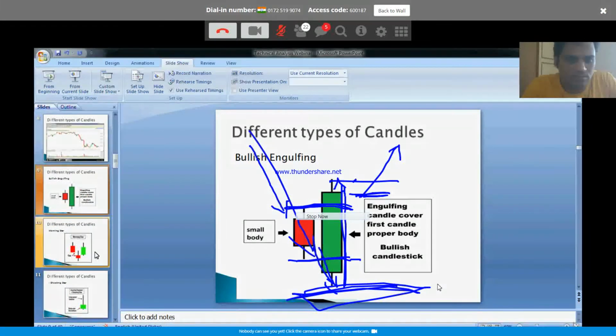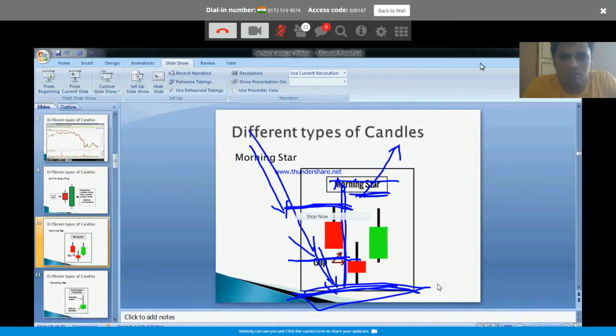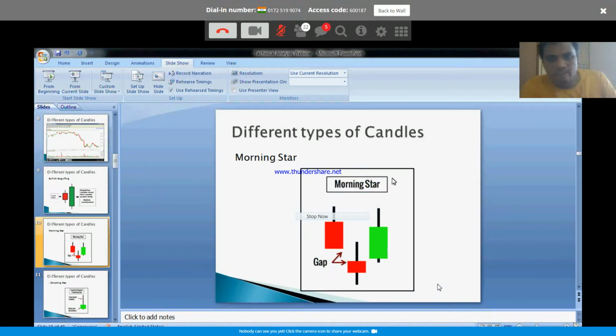Next is the three candle formation, morning star. We have seen a single candle formation, hammer. The second one is bullish engulfing, which is a two candle formation. The third one is morning star. This is a three candle formation.